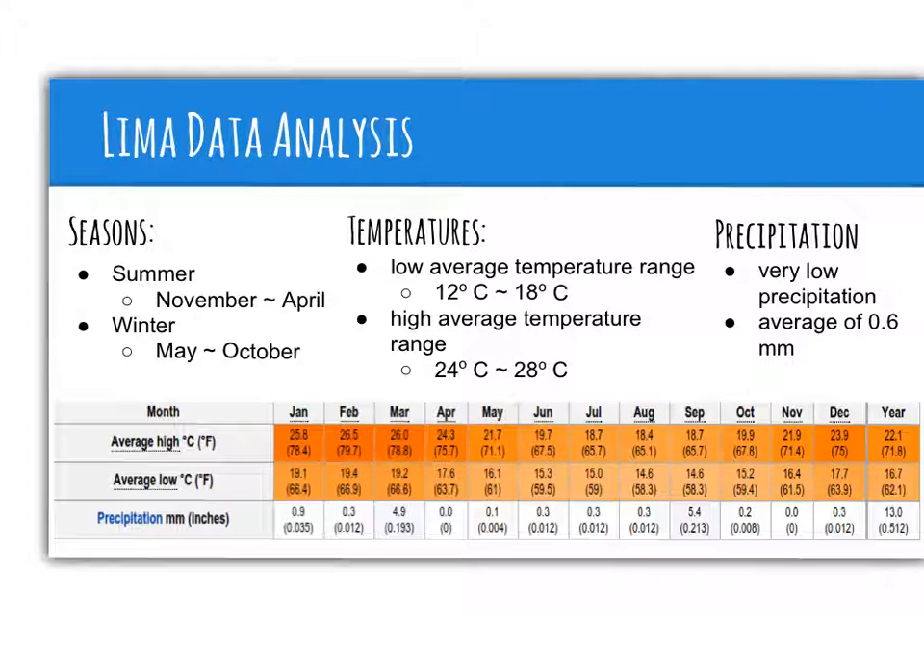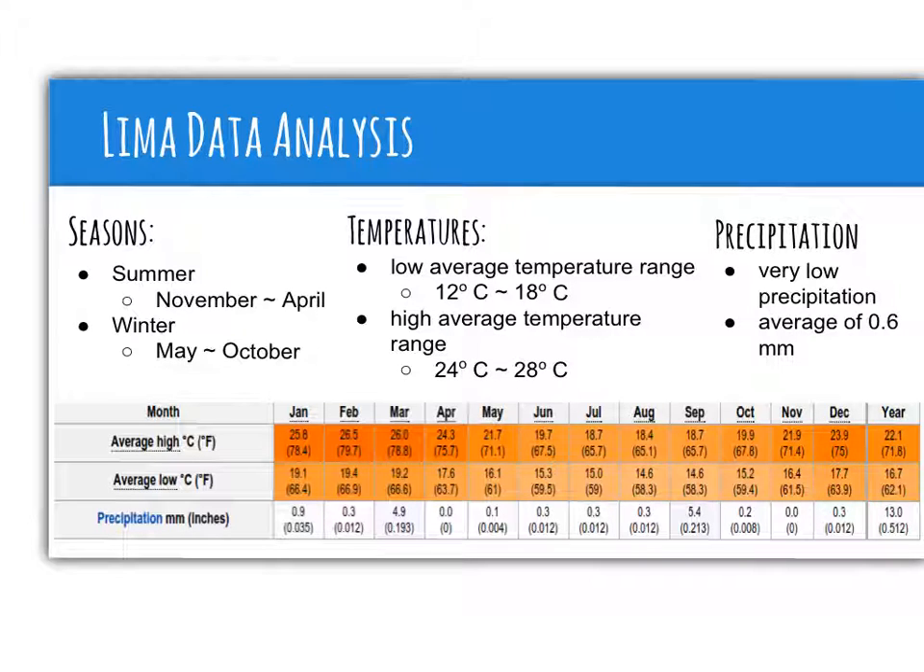Lima has two seasons, a summer and a winter. In the summer, the temperatures are warmer and the fog lifts a little. In the winter, the temperatures are colder and there is more fog. Lima's low average temperatures range from 12 degrees Celsius to 18 degrees Celsius, and the high average temperatures range from 24 degrees Celsius to 28 degrees Celsius.